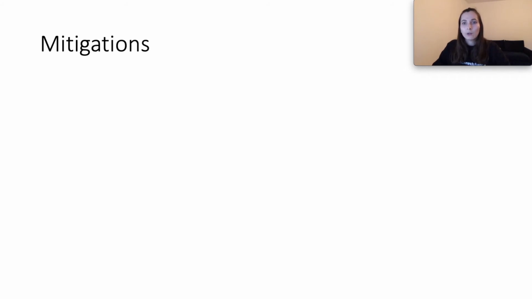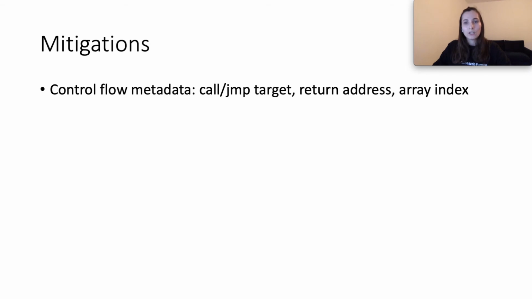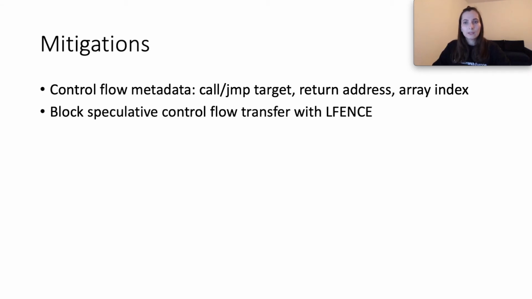The attacks rely on the control flow being transferred to an attacker target during speculative execution. The control flow metadata involved includes call and jump targets, the return address, or array indices. One approach to mitigate these attacks is to stop speculative execution before control flow transfer instructions like call and jump via LFENCE. The maximum performance overhead we measured on Spec CPU 2006 benchmark is 100%. The high performance penalty comes from blocking speculative execution entirely.